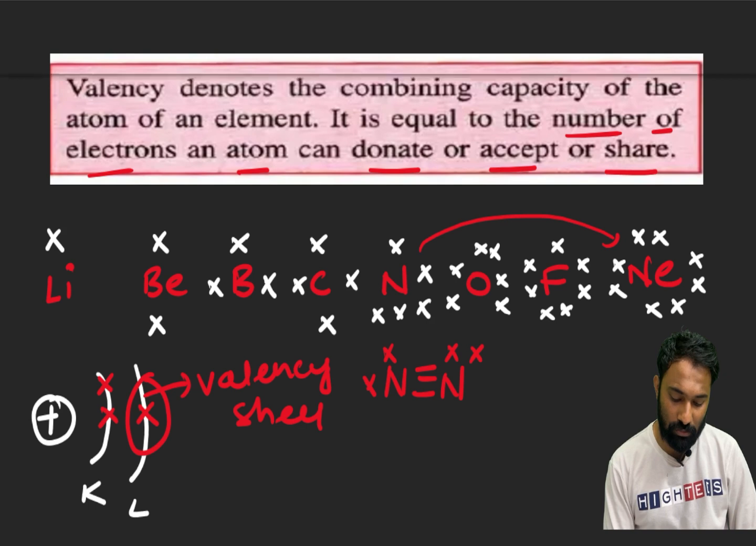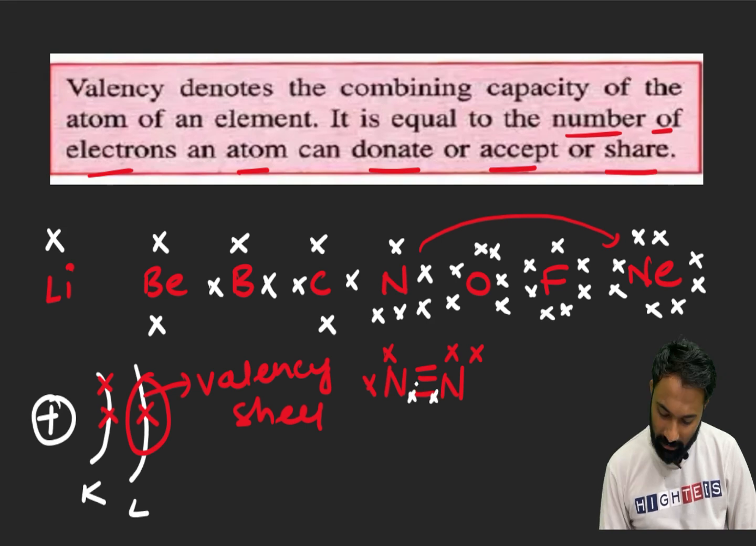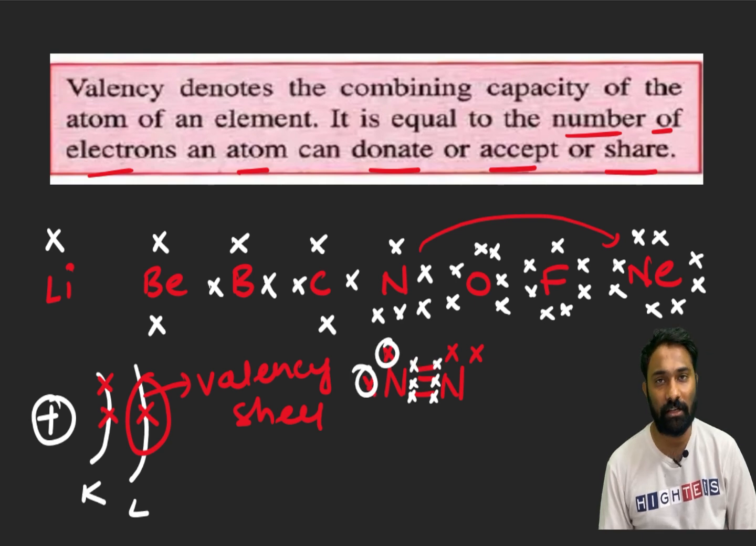Sir, how are the 8 electrons there? Now you see. Here 1, here 2, here 3, here 4, here 5, here 6, here 7, here 8. One nitrogen, 8 electrons, octet complete. So this nitrogen also same. 1, 2, 3, 4, 5, 6, 7, 8.